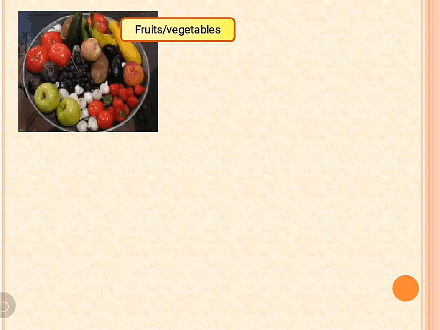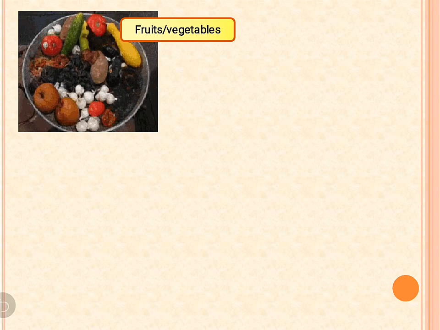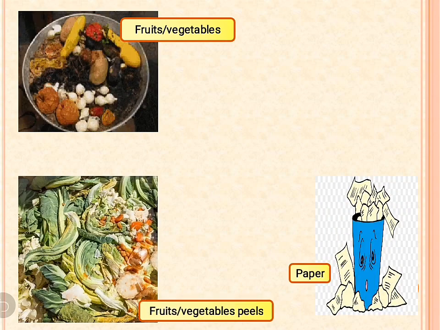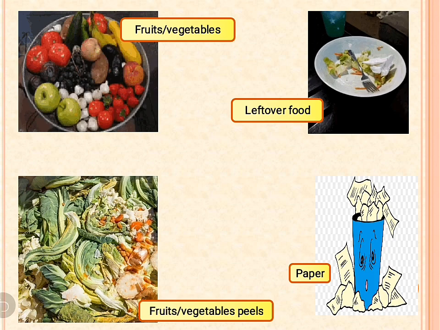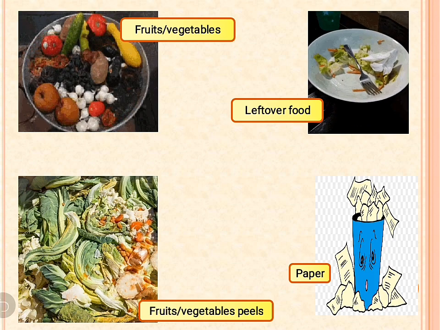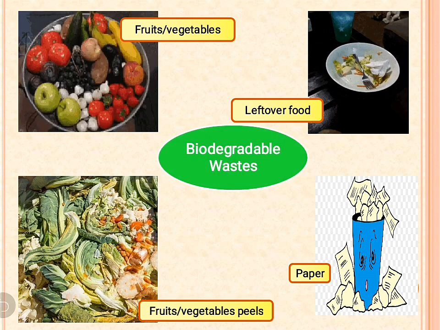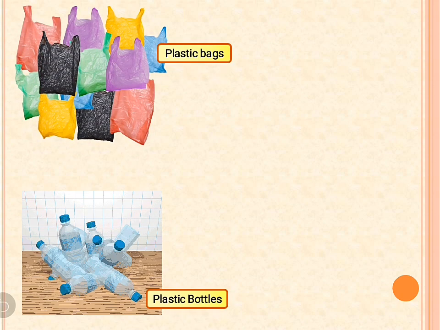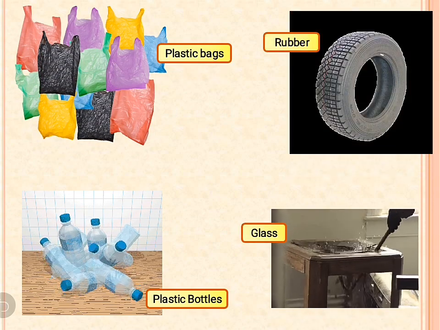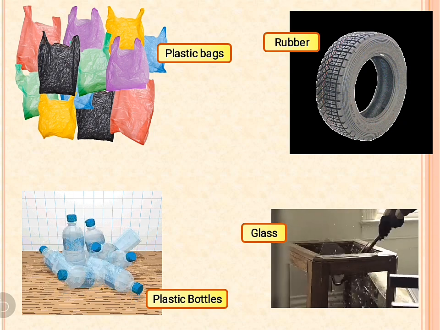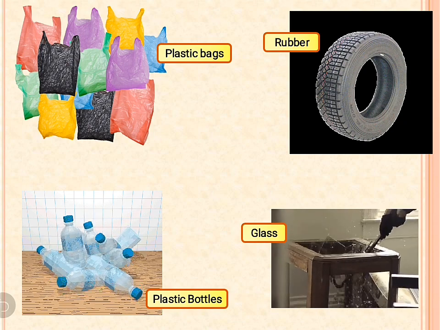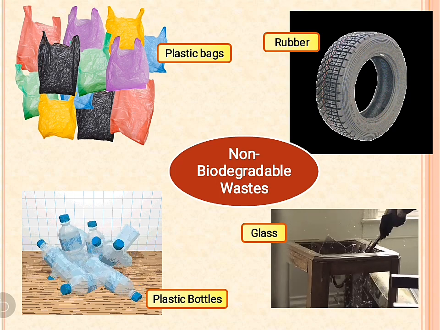Now, let's check our answers. The first picture shows peels of fruits and vegetables, paper and leftover food. All these will rot and mix with the soil. This type of waste is called biodegradable waste. On the other hand, plastic bags, plastic bottles, glass and rubber do not rot and mix with the soil. This type of waste is called non-biodegradable waste.